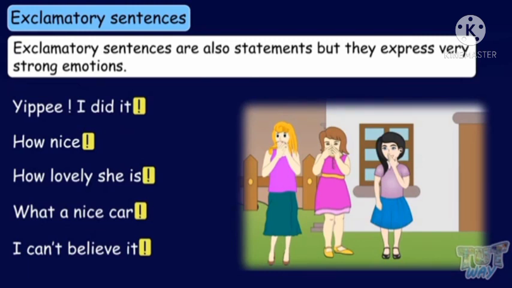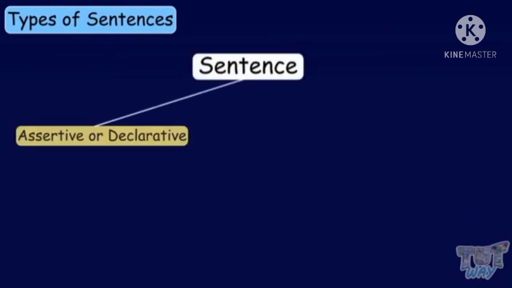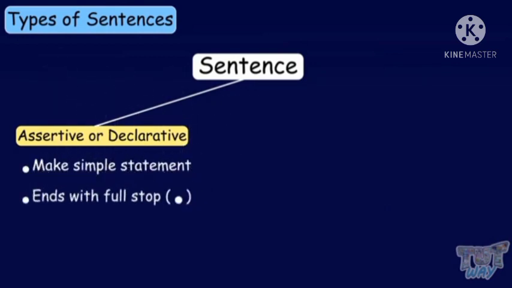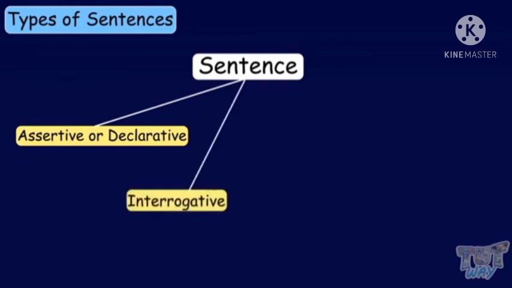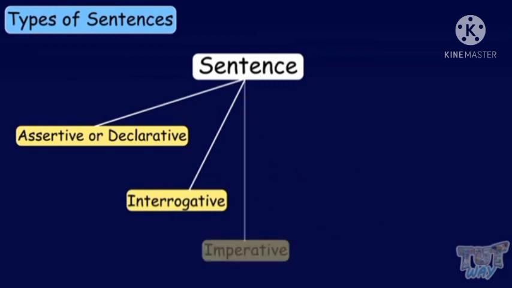Now students, let us revise all the types of sentences. Okay, so types of sentences are of four types. First one is assertive or declarative sentence. It makes a simple statement and always ends with a full stop. Now next one is interrogative sentences. They ask questions and always end with a question mark.